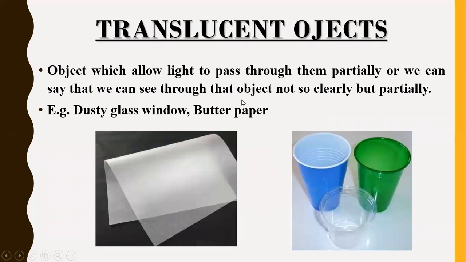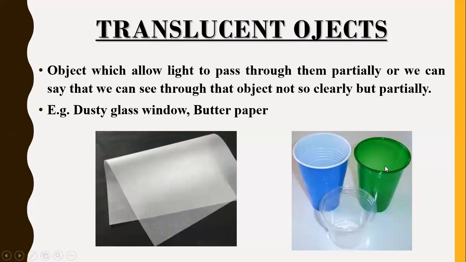Then we have translucent objects. A translucent object allows the light to pass, but partially. This is very important to understand that it only allows partial light to pass. That means half of the light it blocks and the rest it allows. That's why we are able to see the things, but not so clearly. You can see the example over here. Like this is a transparent glass, right? You can see the things. If I place anything inside it, I can see it. If I place something in this green glass, I can see it, but I cannot identify what kind of thing is actually inside it.